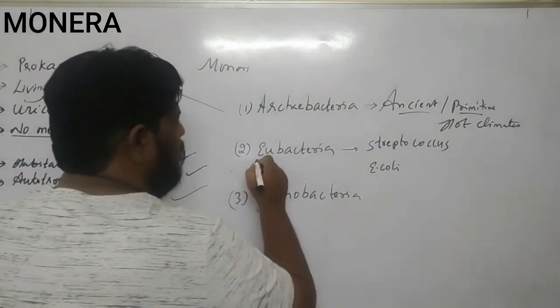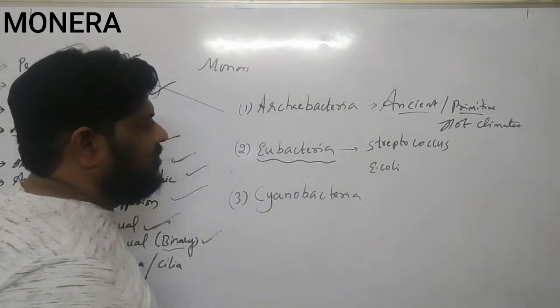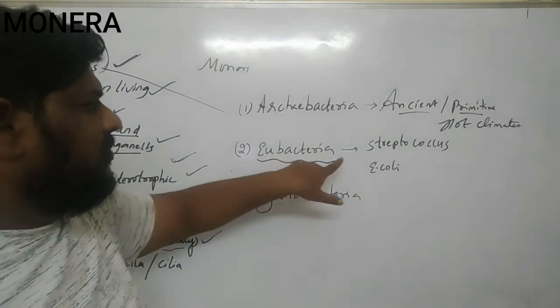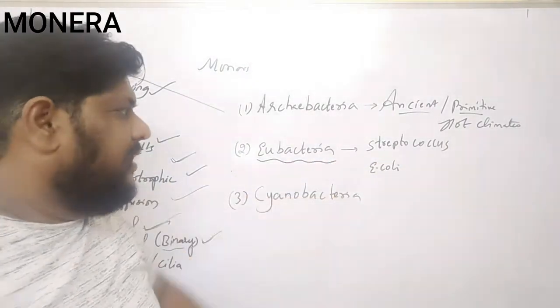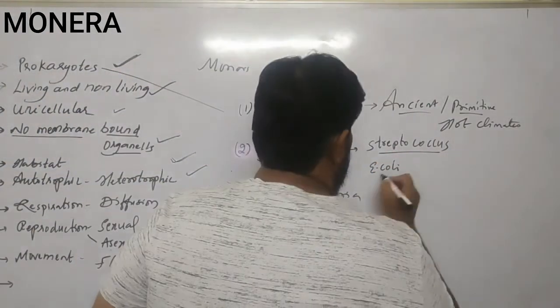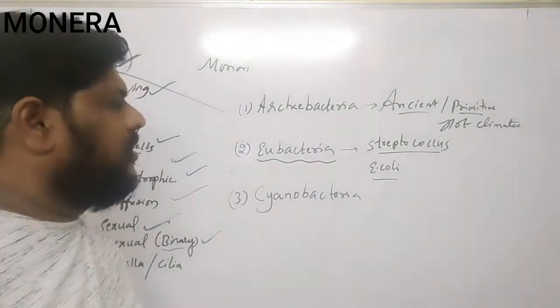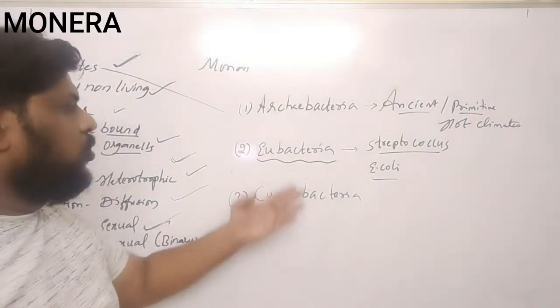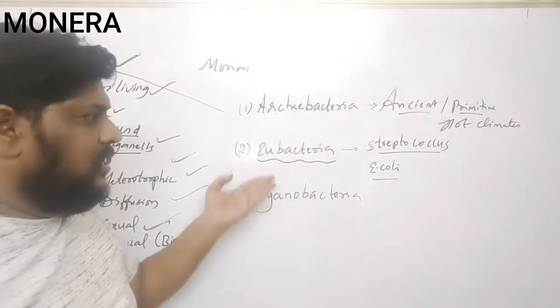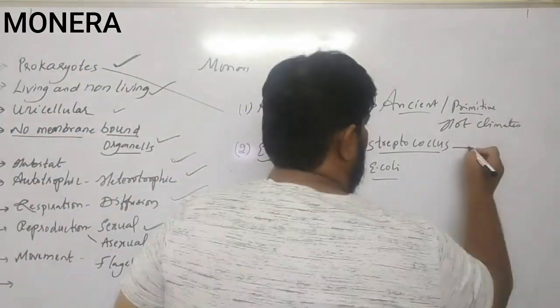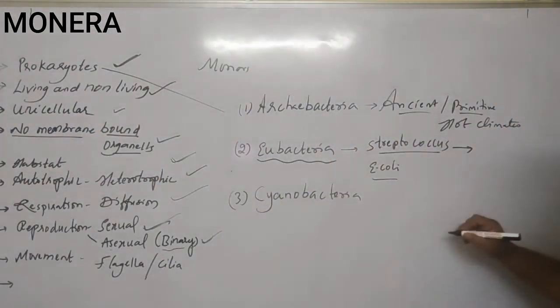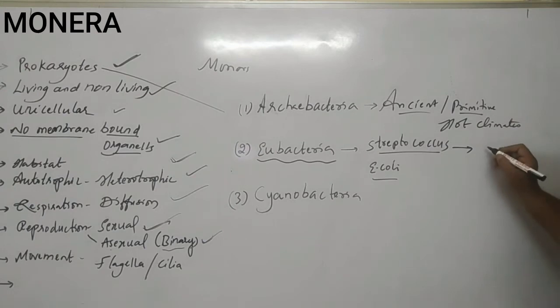Coming to the eubacteria, you can take the examples of two organisms like Streptococcus and E. coli. These are the two bacteria which are placed in the eubacteria. Coming to the Streptococcus, they are responsible for some diseases.